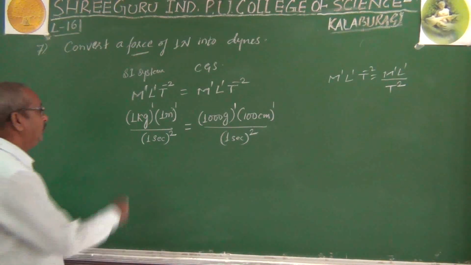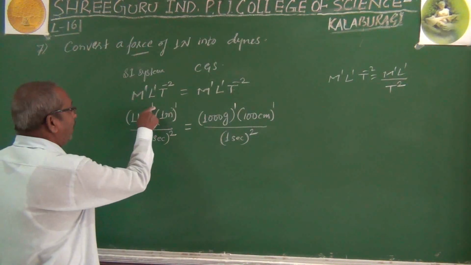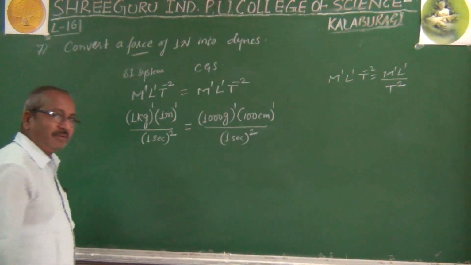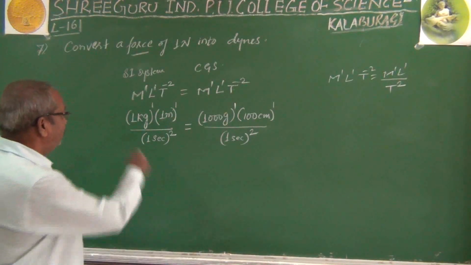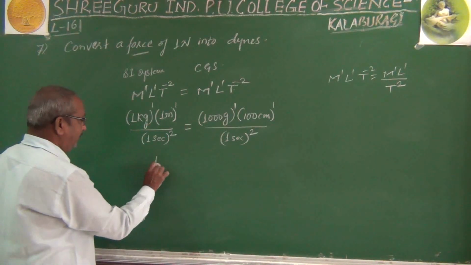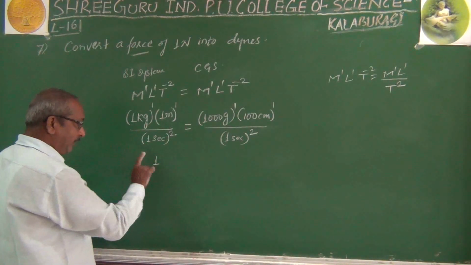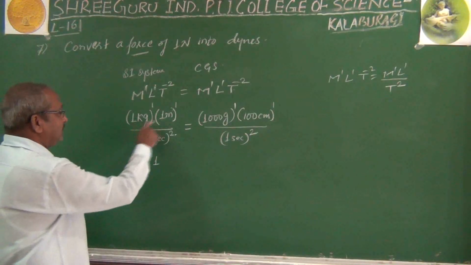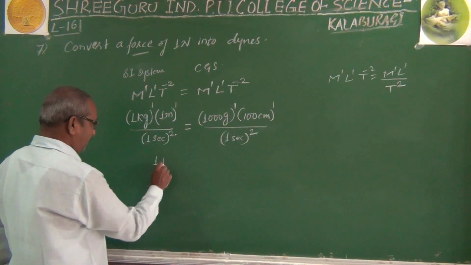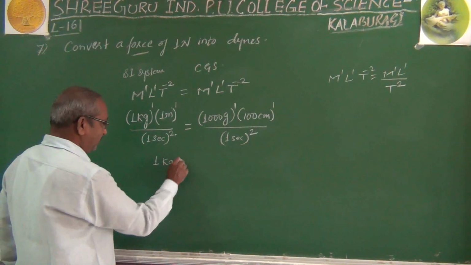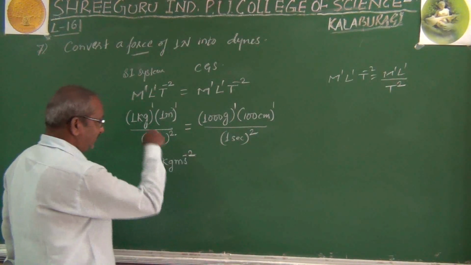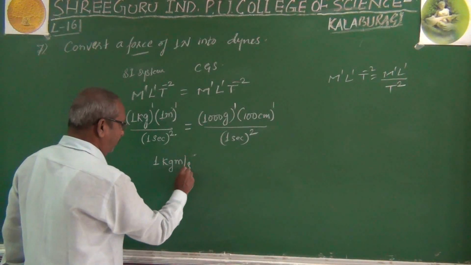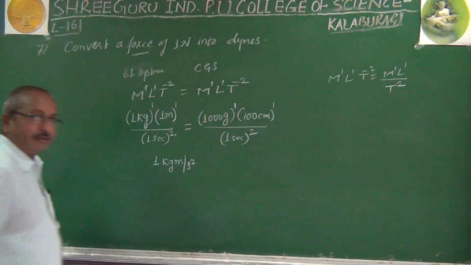So look here, 1 kg whole to the power 1 itself is 1 kg. 1 meter whole to the power 1 is nothing but again 1. So 1 into 1 is 1 divided by 1 square, again it becomes 1. Basic mathematics you know. So here it is kg meter per second square. This is kg meter per second square. If you want one more step, we will write per second square like this.